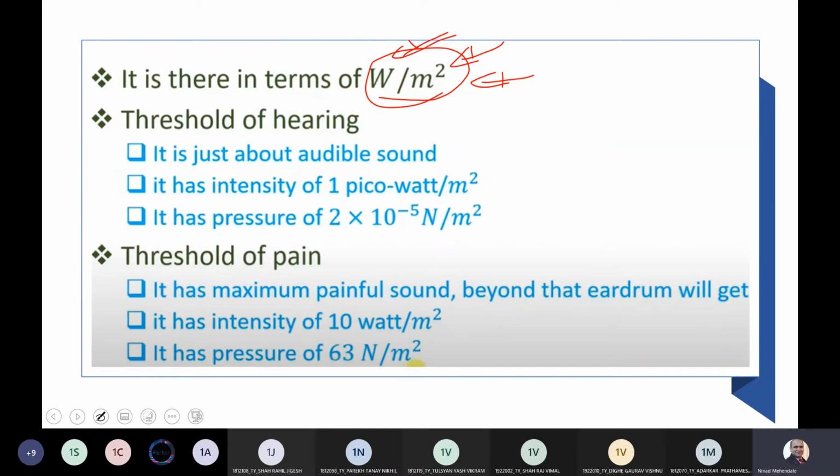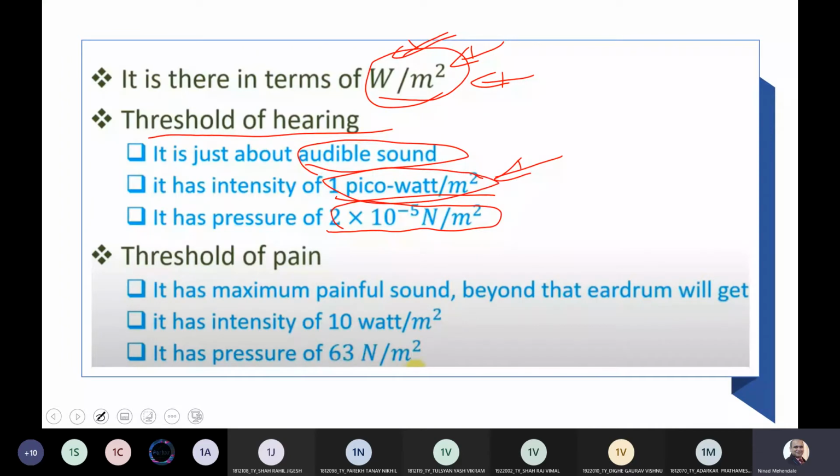So let us understand how low a noise we can hear. Okay. So our ear has the capacity that you can hear sound up to 1 picowatt per meter square. This is the lowest, what we call threshold of hearing, and it is just about audible sound. So basically, if you receive a pressure of 2 into 10 to the power minus 5 Newton per meter square, then you can listen to this sound.